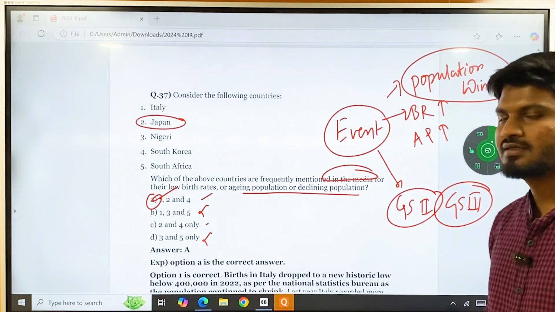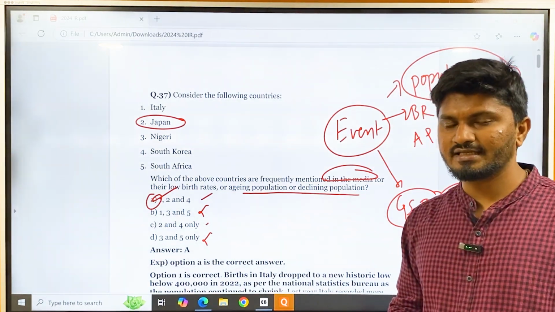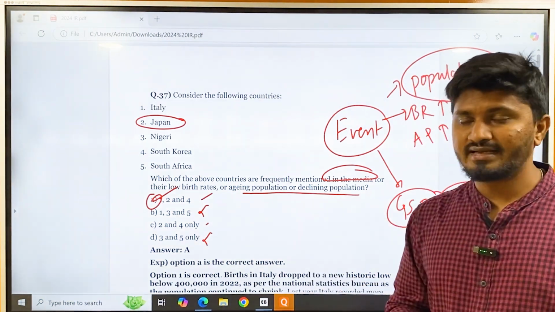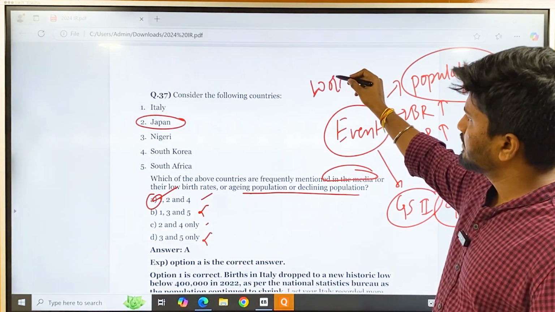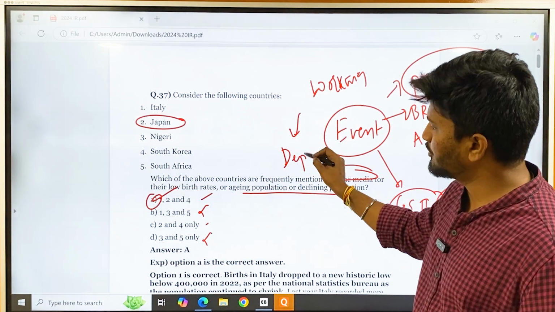What is population winter? The birth rates are declining and the death rates are increasing in certain parts of the world, and as a result the working population is on the low, and the dependent population, who are the dependent population?